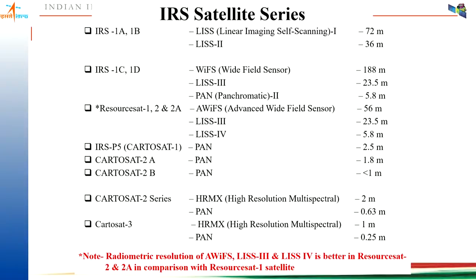And then Cartosat-1 has 2.5-meter resolution, Cartosat-2A 1.8, Cartosat-2B less than 1 meter. The Cartosat-2 series also has a high resolution multispectral sensor with 2-meter resolution, and Cartosat-3 has 1-meter spatial resolution in multispectral and 0.25 meter in panchromatic.